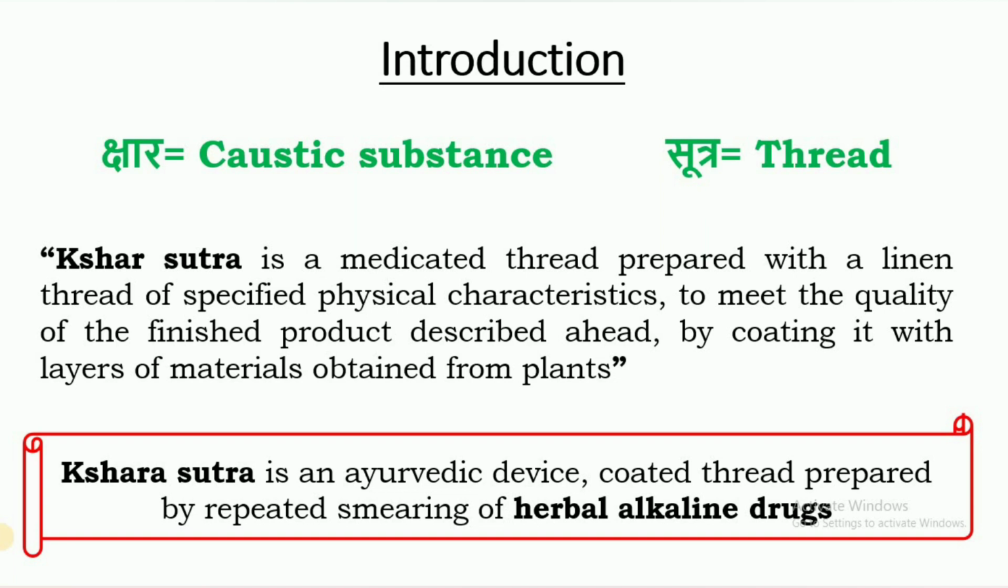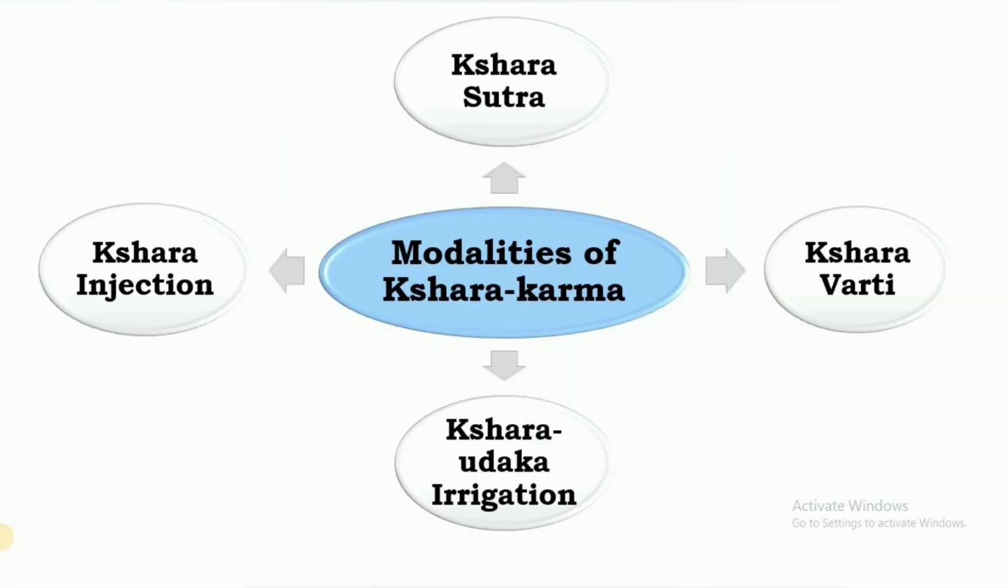So, if we see the gist of the definition, Shar Sutra is an Ayurvedic device, a coated thread prepared by repeated smearing of herbal alkaline drugs. So, what are those alkaline drugs? We'll see it in further slides. Modalities of Shar Karma. Shar means alkaline substance. So what other things are made from alkaline substances besides Shar Sutra? Besides Shar Sutra, Shar Varti, Shar Udak or Shar irrigation, and Shar injections are also made, which is an advancement.